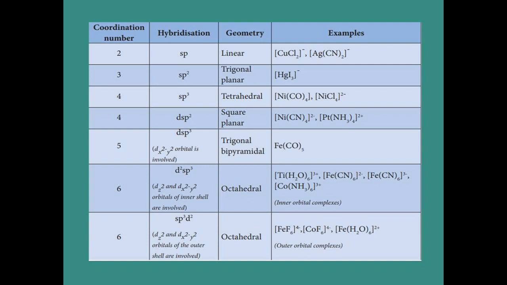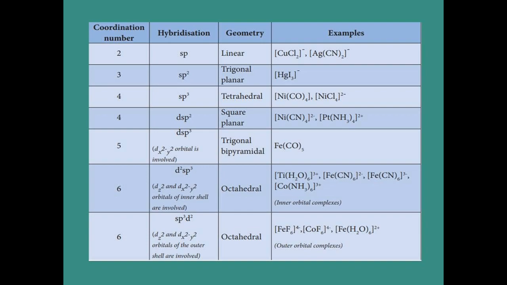Here also, around the silver, 2 cyanide is present, so the coordination number is 2. Afterward, we process some steps and find out that the hybridization is sp. So based on this hybridization, the geometry is linear.